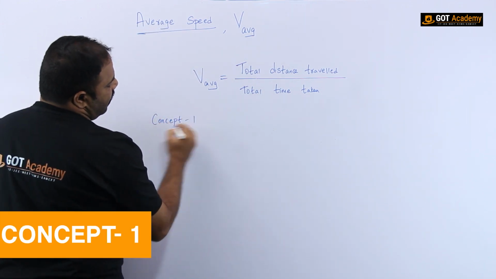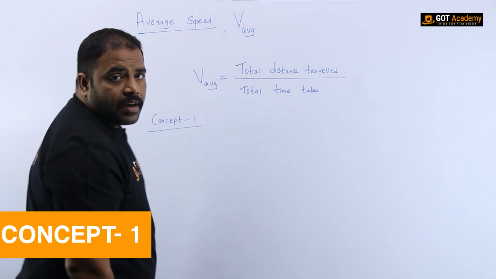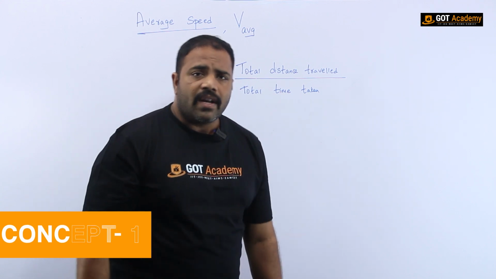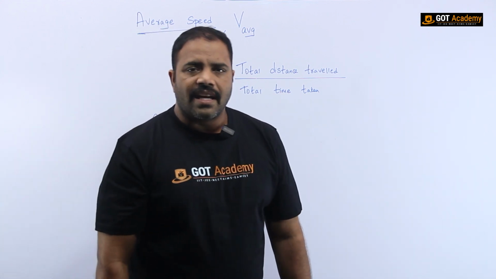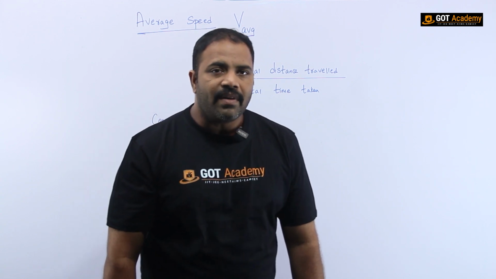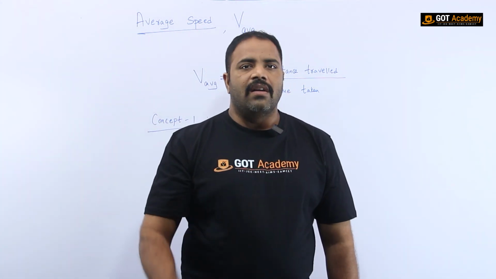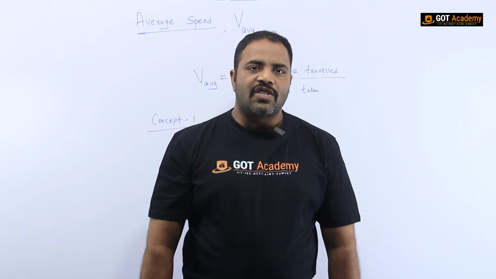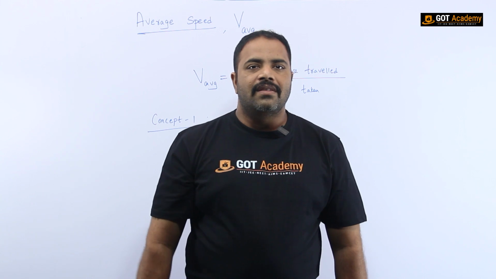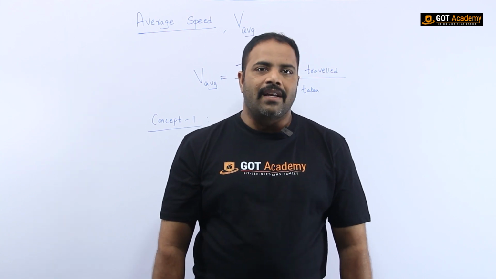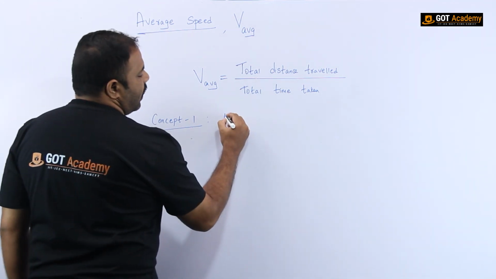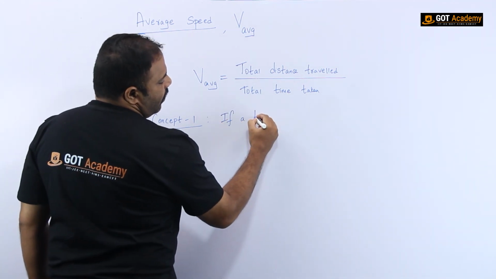The first one, let me say it is concept 1. I say that a body is travelling a distance S1 in a time T1, and later on it covers a distance S2 in a time T2. Now let us find out the average speed of that particular body.